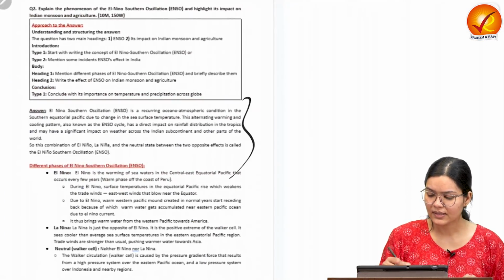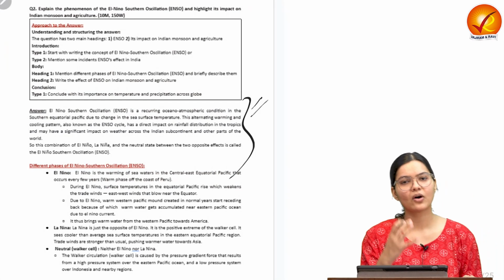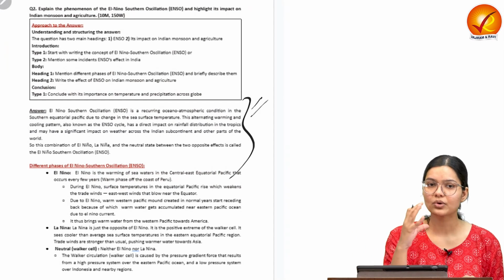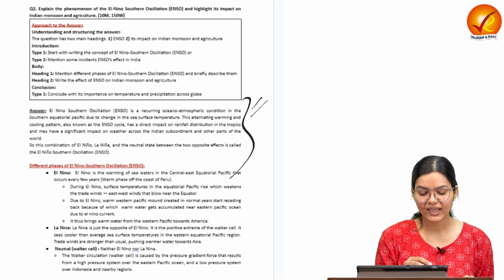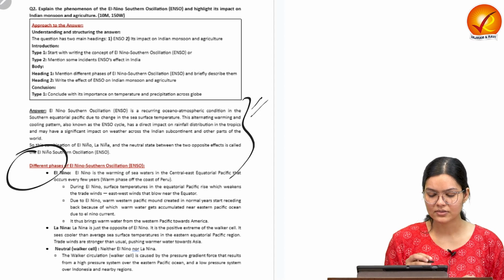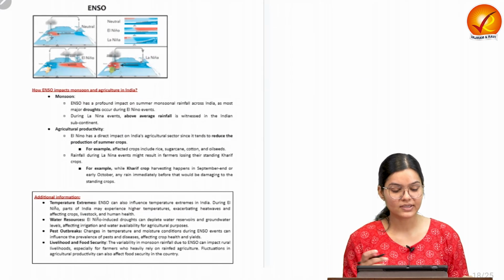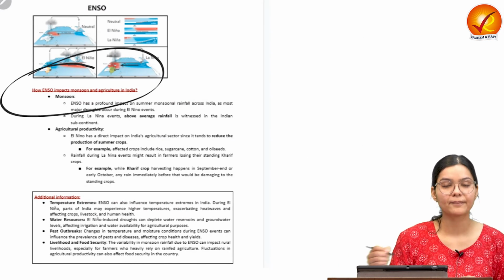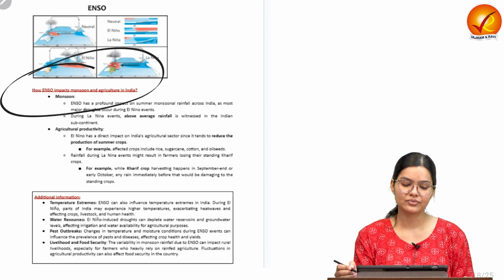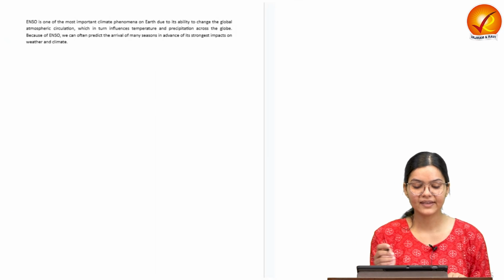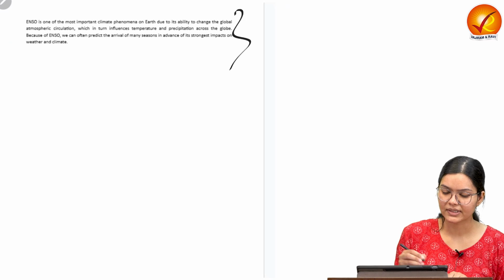In the model answer, in the introduction, we have defined ENSO, what it is, and why it is known as the Southern Oscillation. Then we have dealt with the different phases of ENSO, such as El Nino, La Nina and the neutral phase, which is the Walker cell. And then we have talked about the impact of ENSO on monsoon and agriculture. And then we have written down the conclusion here.